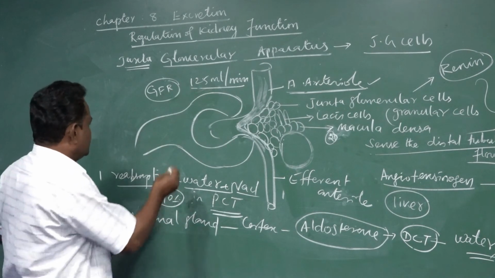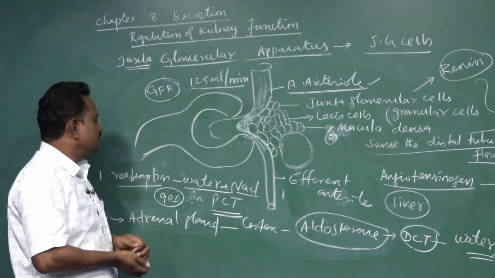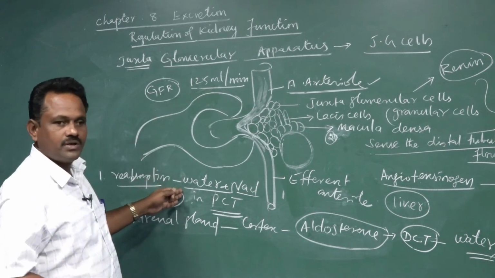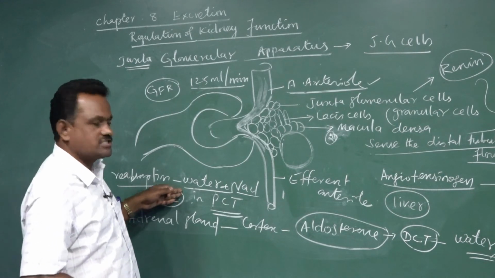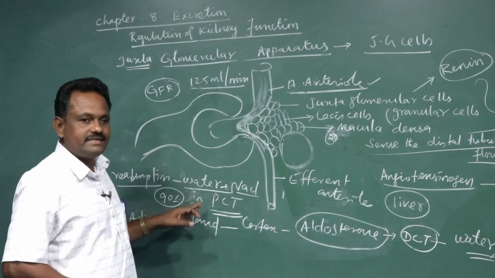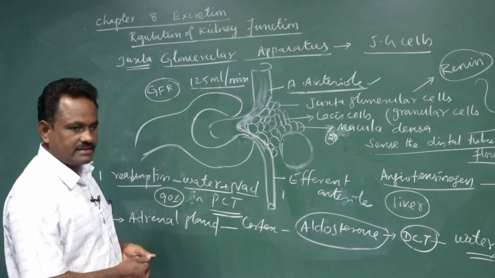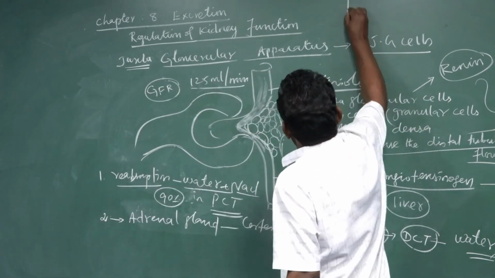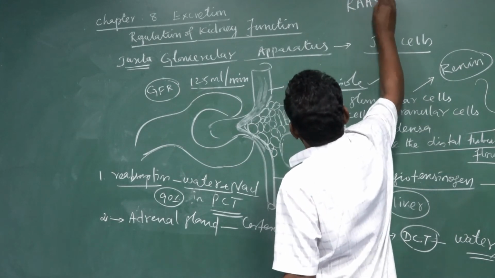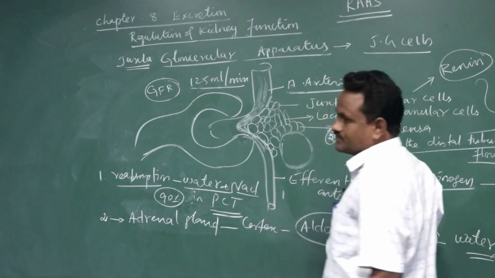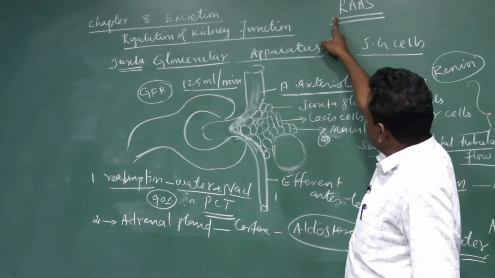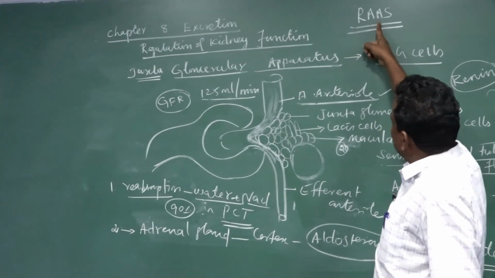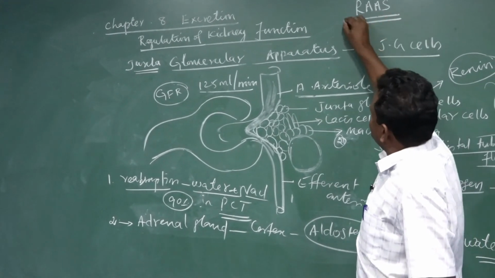But maximum substances are reabsorbed at different places of the nephron or the uriniferous tubules, especially in the PCT, DCT, and also the collecting duct. So the whole system we call the RAS system. It's nothing but the renin, angiotensin, aldosterone system.